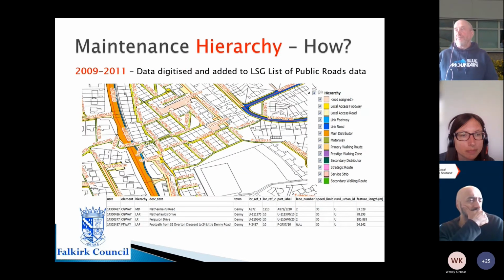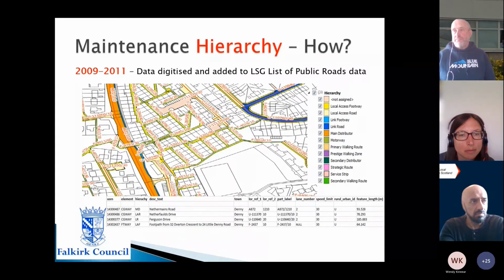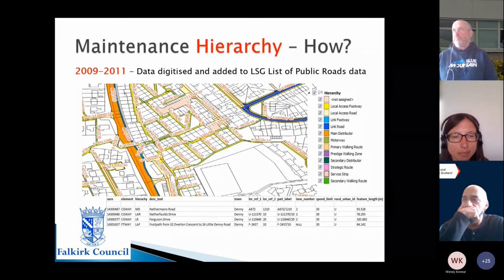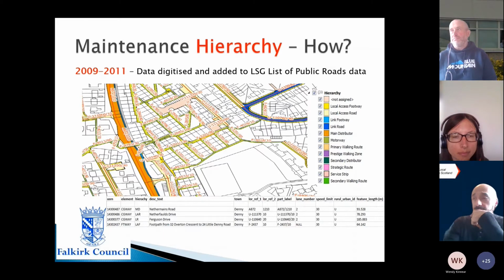What we've then done since then was on our GIS system, and this ties to our USRNs and all the street data that we have, is we digitized all of this information and tied it to our list of public roads. You might be able to see from this screenshot that there is a hierarchy associated with an element down here at the bottom.